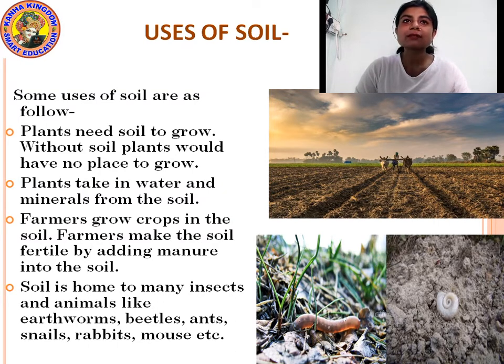So these are some uses of soil. Plants need soil to grow. Without soil, plants would have no place to grow. Plants take in water and minerals from the soil. Then farmers grow crops in soil, and farmers make the soil fertile by adding manure into the soil. Soil provides a home to many insects like earthworms, beetles, ants, snails, etc. Understood?